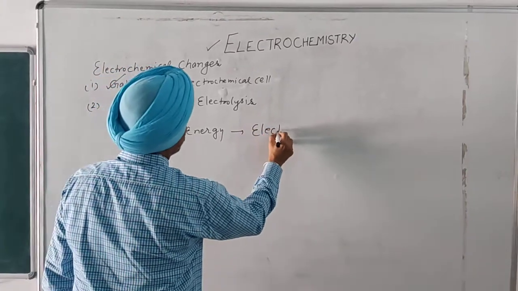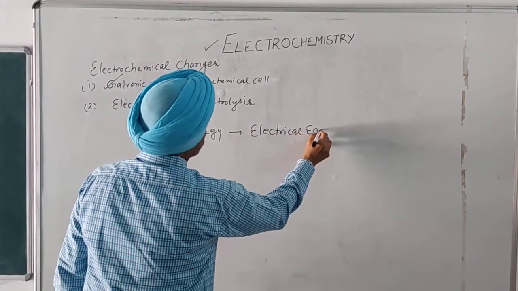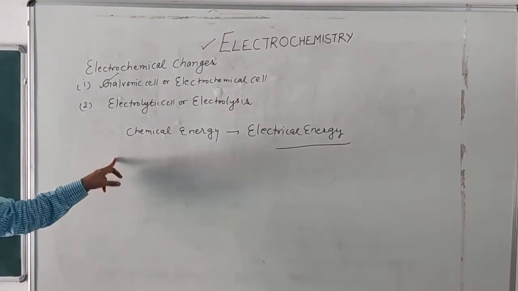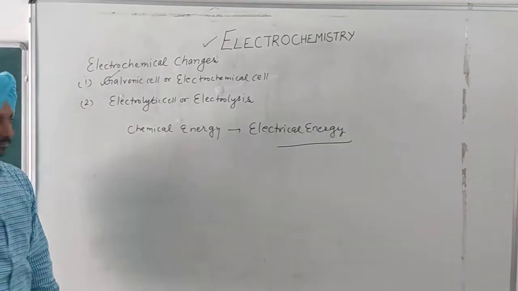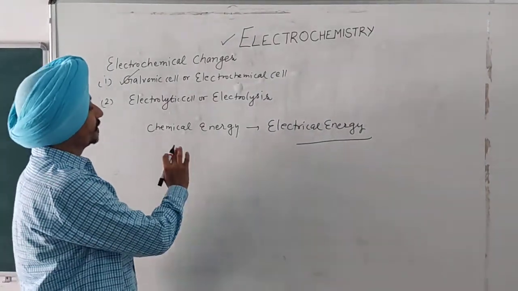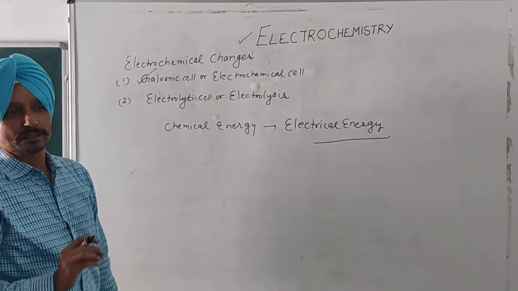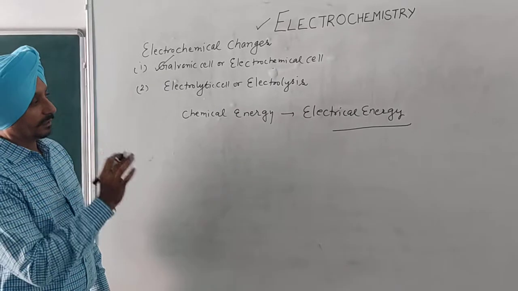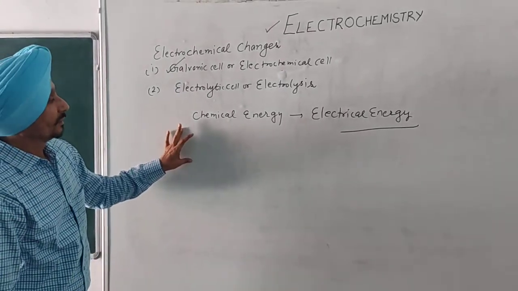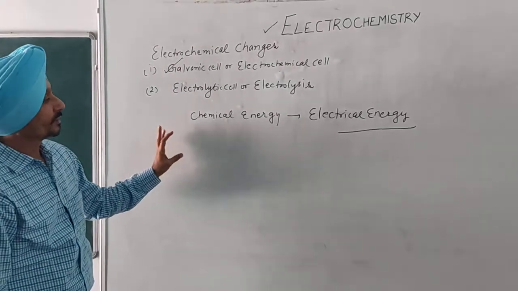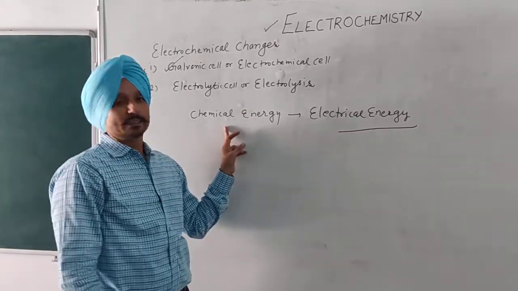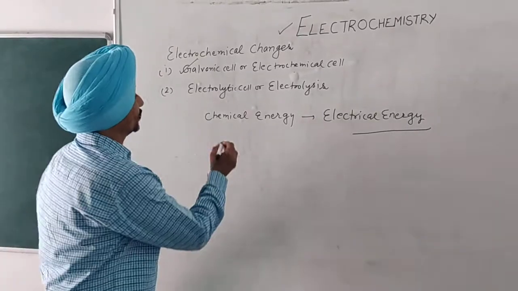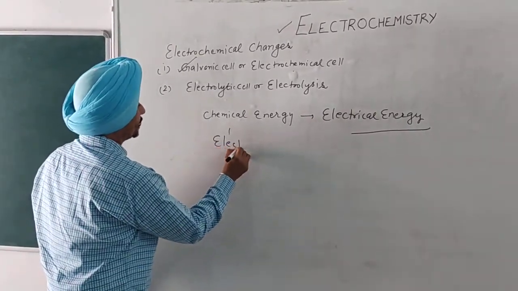These cells involve spontaneous redox reactions to generate electric current, and the devices which are used to convert the chemical energy of a spontaneous redox reaction into electrical energy are known as electrochemical cells